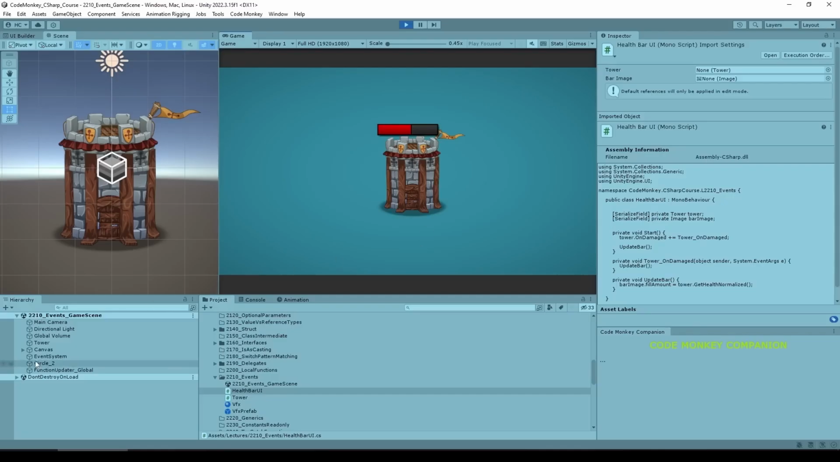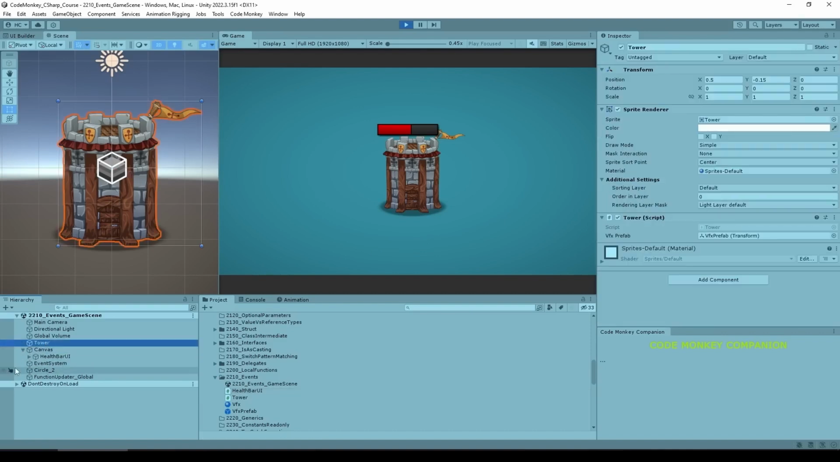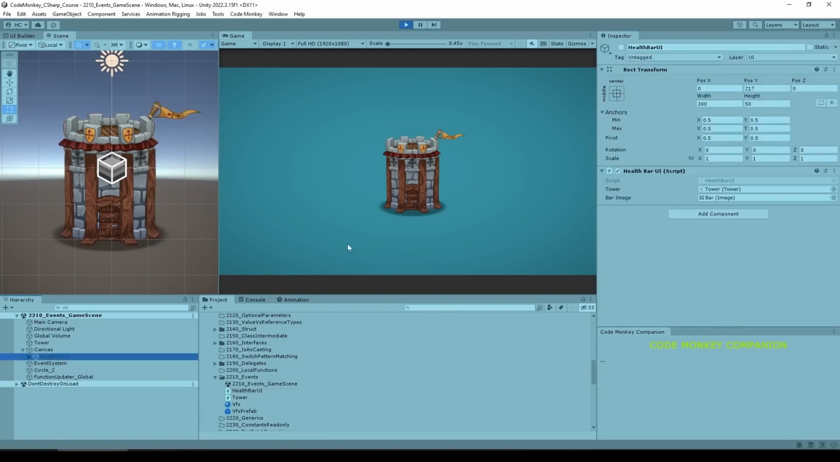So in order to show how the code is decoupled, I can just go ahead and get rid of the health bar. I can just disable this game object, and yep, everything does work, because the tower does not depend on the health bar. Okay, so that's a quick overview of events. Now let's see the syntax.